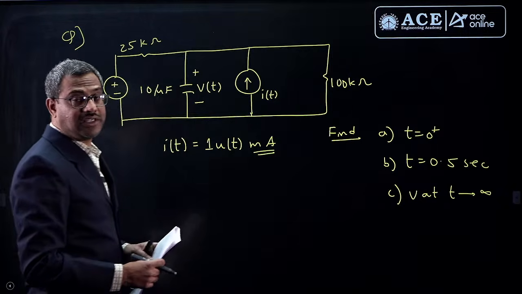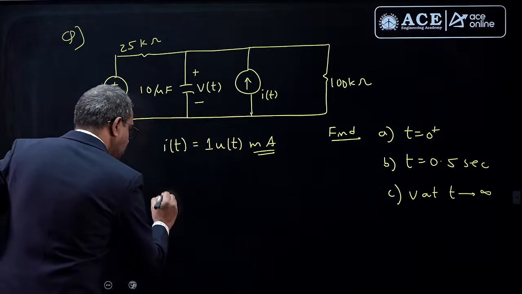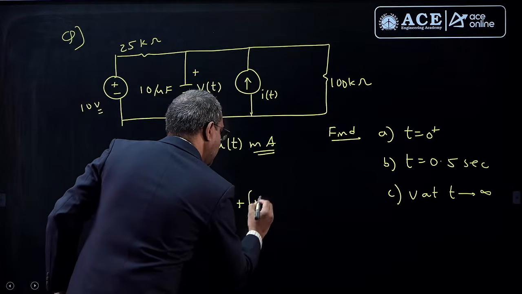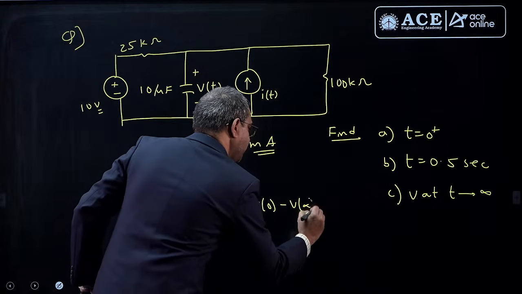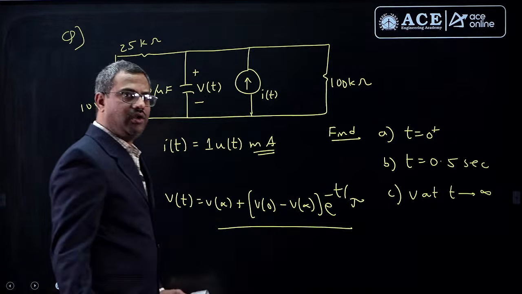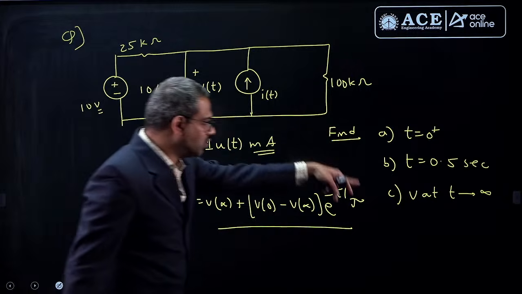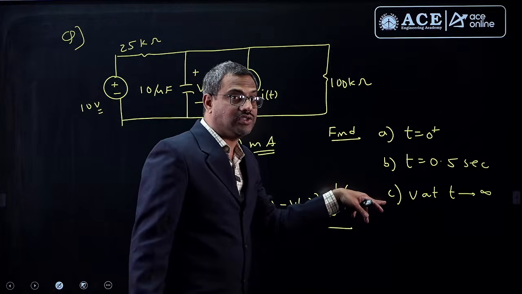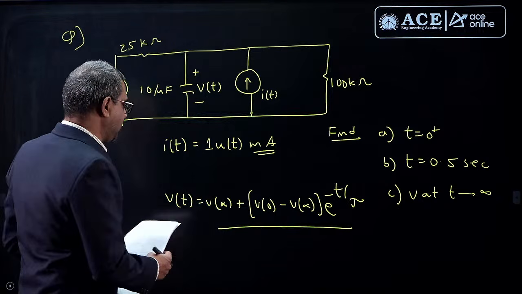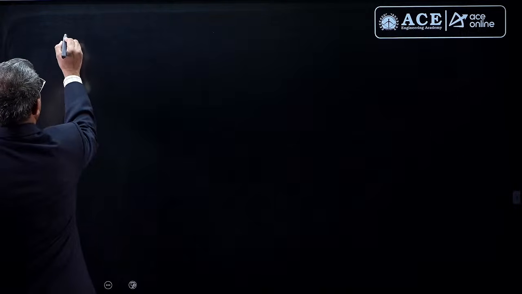Step response of a first order RC circuit, the original solution will be V of t equal to V of infinity plus V of 0 minus V of infinity, e power minus t by tau. That is the complete solution. In the process you can also get these 2 questions, because a capacitor will not allow a sudden change in voltage, V of 0 minus is V of 0 plus also, so you can get everything.